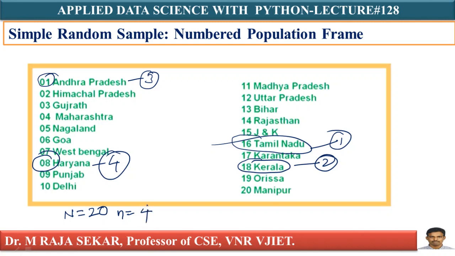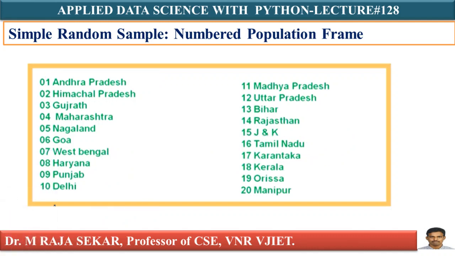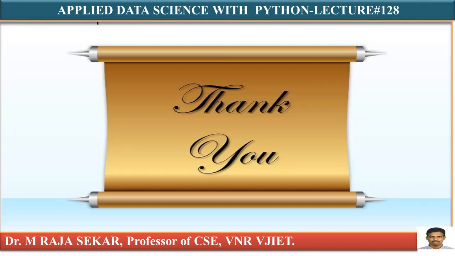Suppose I wanted to choose some states randomly. How many states have we selected? 4 states. Therefore, my small n represents sample size. This is the process to select the samples from the population. In my next lecture, I will discuss stratified random sample. After that we will try to understand other sampling techniques. I will start my discussion with stratified random sample in my next lecture.